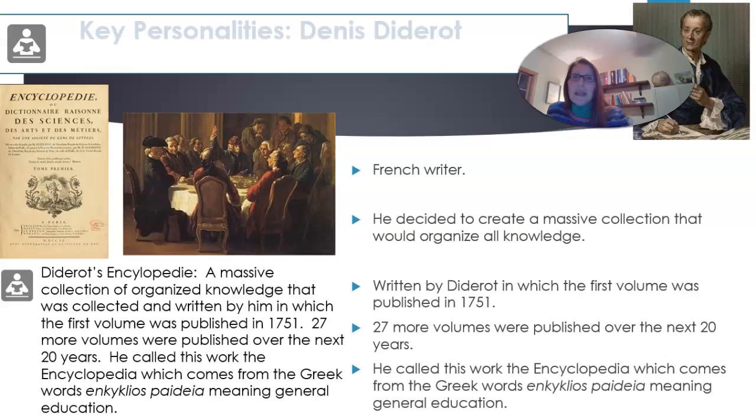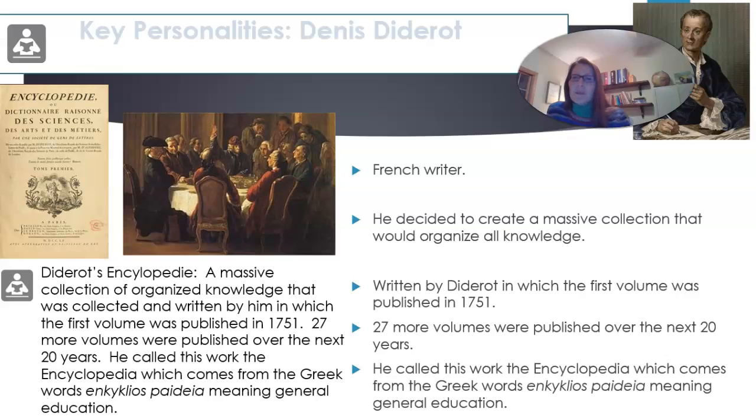Let's see, Denis Diderot. He was a French writer. He decided to create a massive collection that would organize all knowledge, in which the first volume was published in 1751. It was an encyclopedia, basically. 27 more volumes were published over the next 20 years. He called the work the Encyclopedia, which comes from the Greek words enkyklaios paideia, meaning general education.